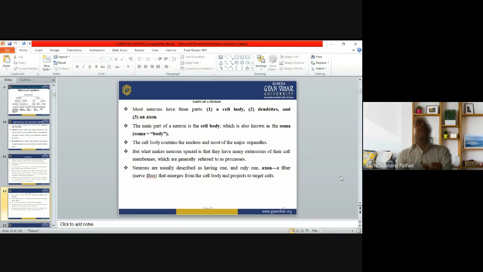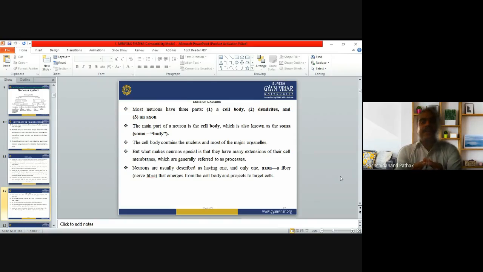So the main part of the neuron is the cell body, which is also known as soma. The cell body contains the nucleus and most of the major organelles. These bodies contain the nucleus, from where they can control all the activity of the neuron, and the major organelles are present in the cell body. But what makes a neuron special? Is it only the cell body that makes the neuron special? No.